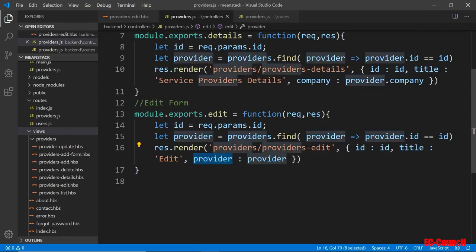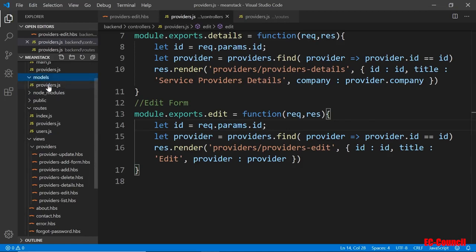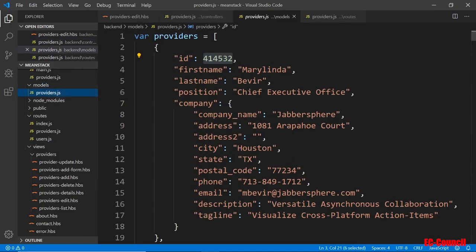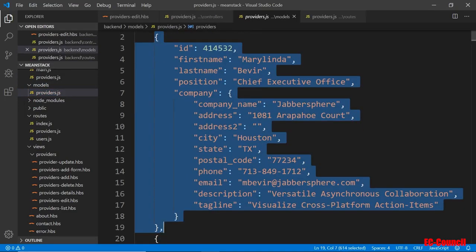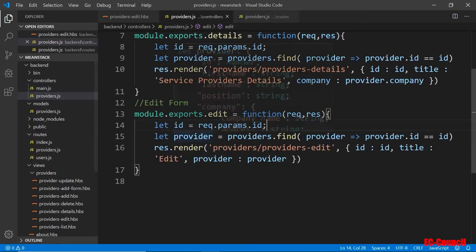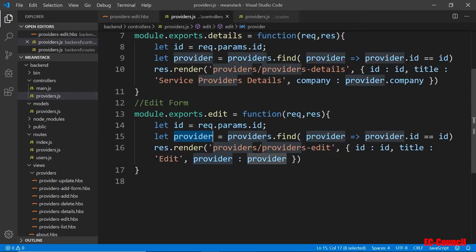Okay, we did the search here. The search is exactly the same as the details because we're only searching the list inside our model here, only matching that particular user or provider. Then we return the entire provider or element from our list. And that's why we return everything into a single provider. And I use the singular term just for that purpose. And we pass that to the template.